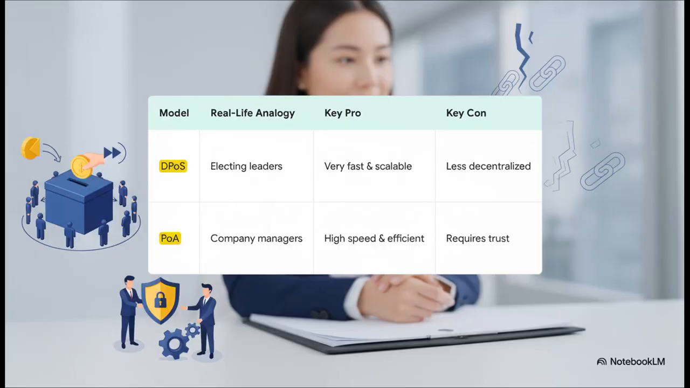DPoS is kind of like a republic. Instead of everyone voting on everything, you elect a small number of delegates to make the decisions quickly. It's super fast, but you are concentrating power into fewer hands. Then you have proof of authority, which is even more centralized. Think of a corporate board of directors. Only a handful of pre-approved, trusted members get to validate transactions. It's crazy efficient, but you're giving up a lot of decentralization for that speed.